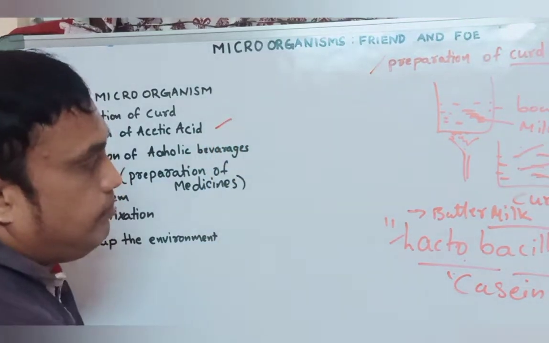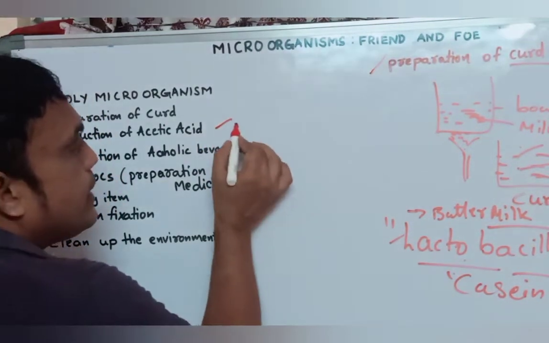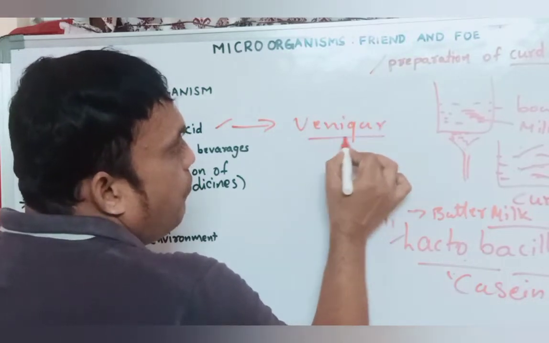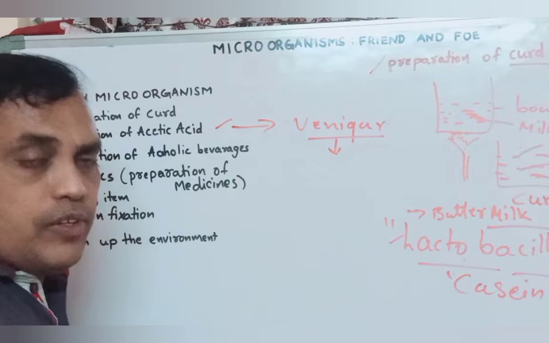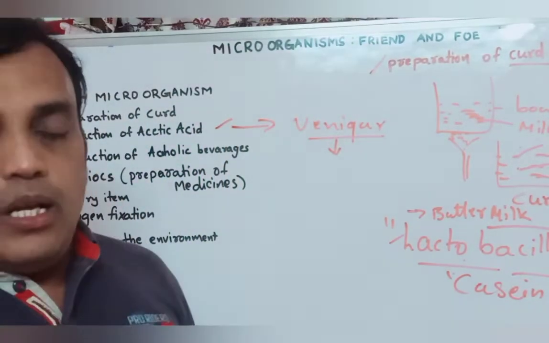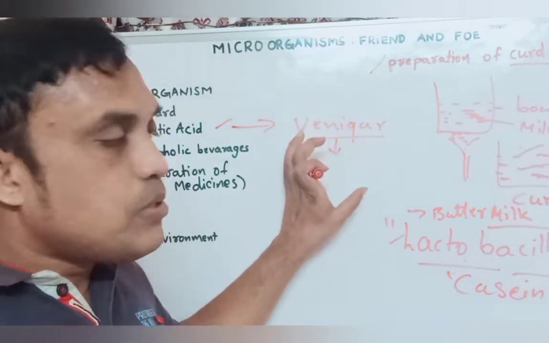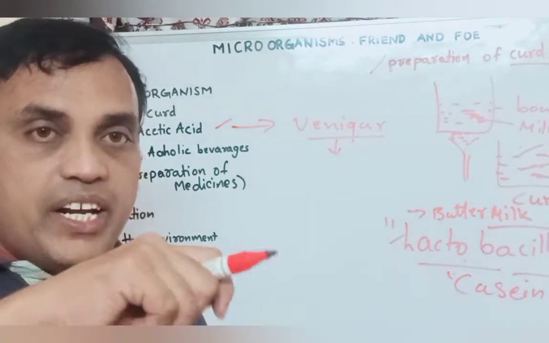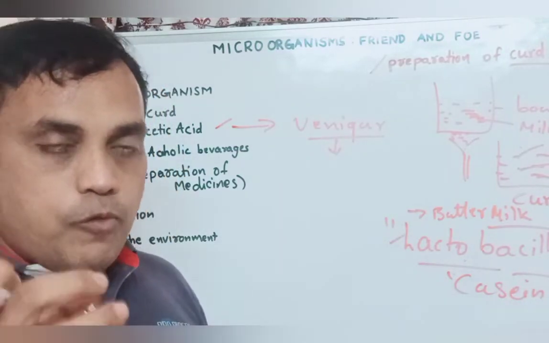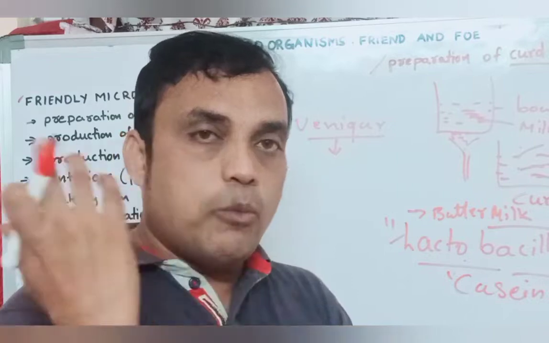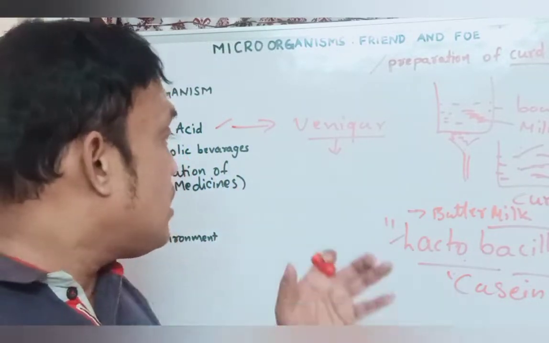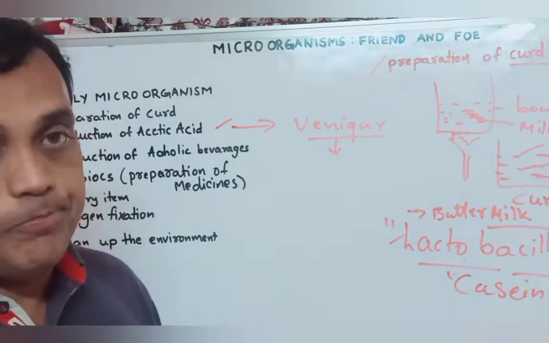After that, preparation of acetic acid. Generally, acetic acid we can call vinegar. Vinegar bottles are available in shops. This vinegar we generally use in some food items. They add this vinegar also. In some food items, vinegar bottles are available. Vinegar is nothing but acetic acid.